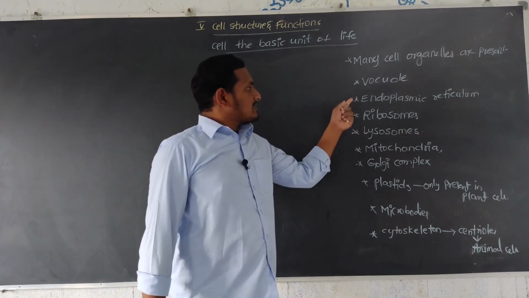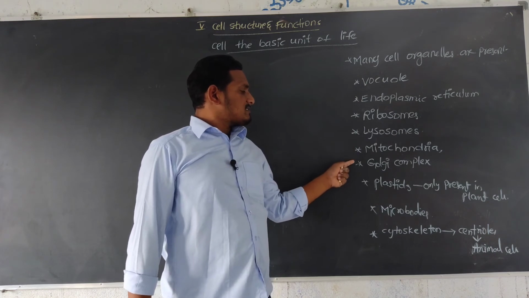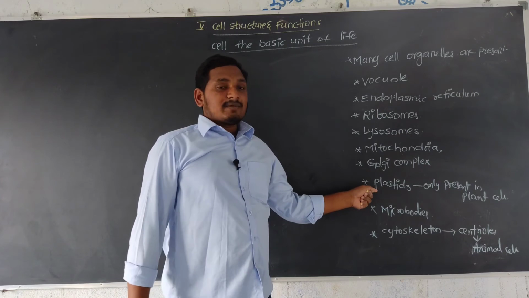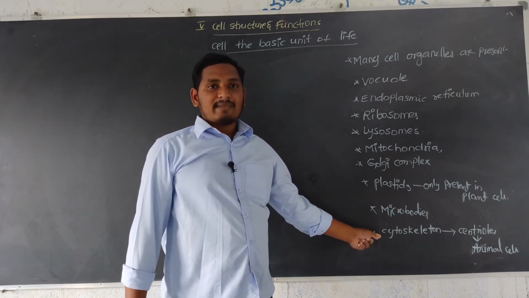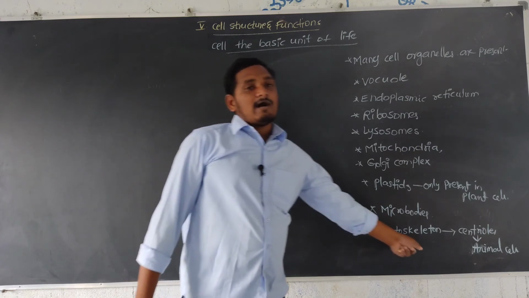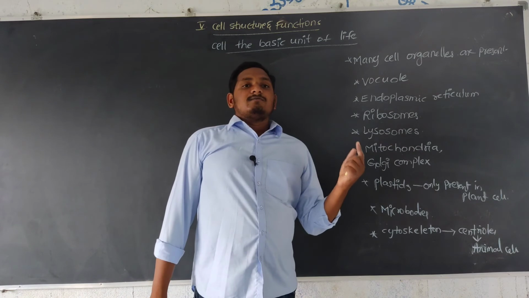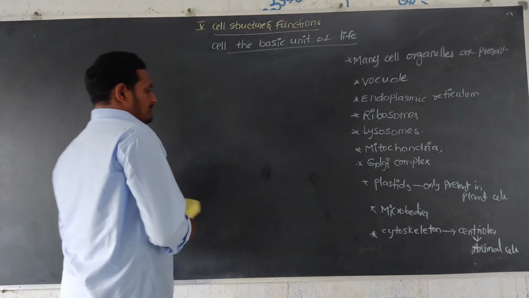So vacuoles, endoplasmic reticulum, ribosomes, lysosomes, mitochondria, and Golgi complex are common to animal cell and plant cell, and plastids are present only in plant cell, absent in animal cell. Centrioles are present only in animal cell, absent in plant cell. Microbodies are nothing but peroxisomes, glyoxysomes and spherosomes.